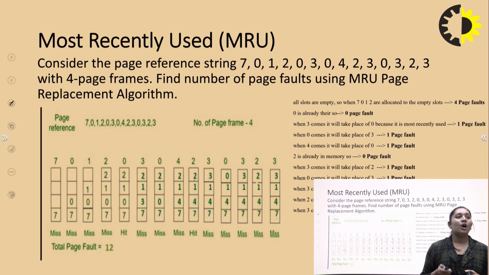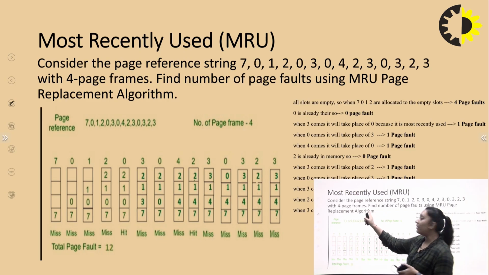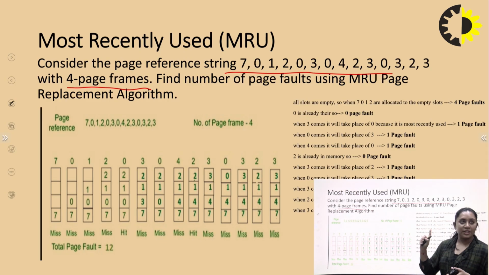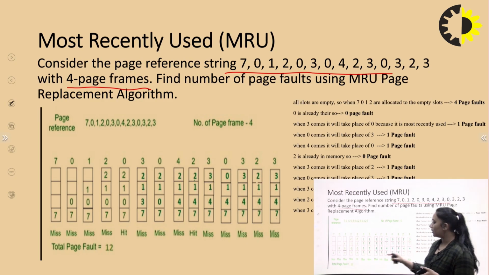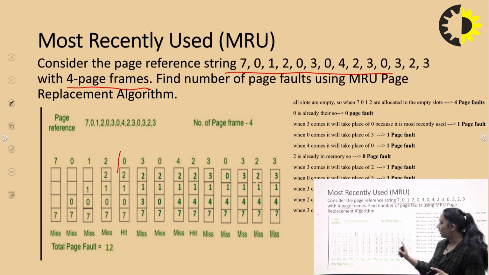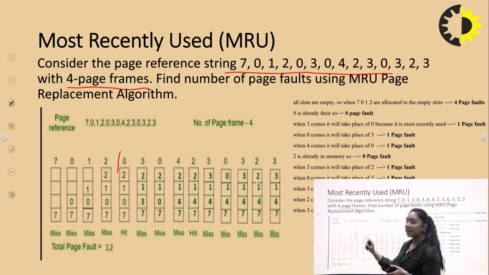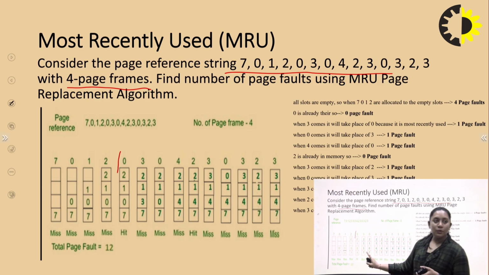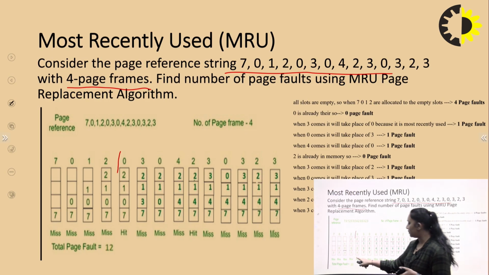Next one is most recently used. In this we replace the page with the most recently used page reference. We have 4 page frames, and a string of page references. The 4 frames are first filled with the initial page references. Then next we compare with 0. 0 is already present, so we don't need any type of page replacement, right?